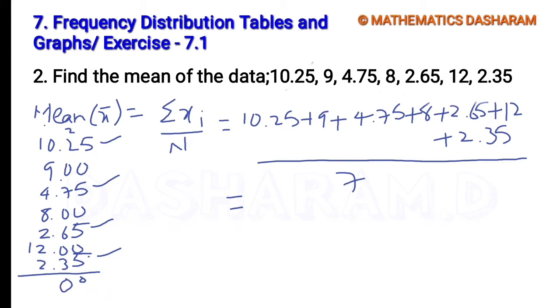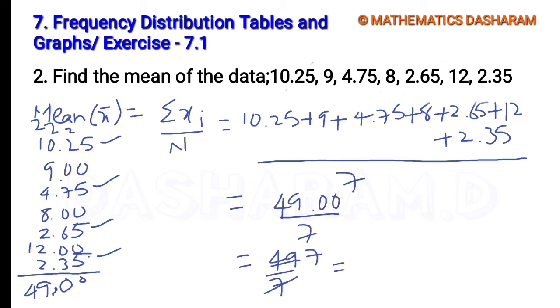So 0, 2 carry, and so on, giving a total of 49. Every decimal number has 2 decimal places. So 49.00 divided by 7, which is just 49 by 7. 7 sevens are 49. So the answer is 7.